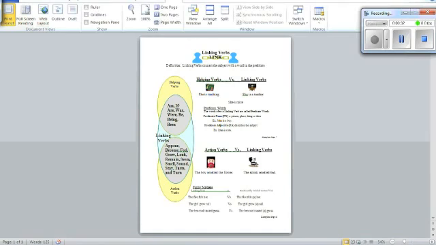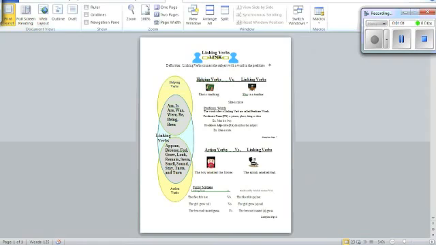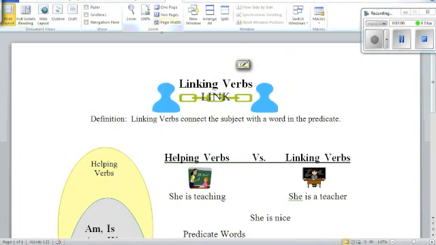This helps you to see that linking verbs don't have their own list. Linking verbs could always be either helping verbs or action verbs. There is not a single word that is always a linking verb. That's why I would say that this lesson, in my opinion, is the hardest of all of the grammar lessons. Yikes. So that means that you should probably be paying close attention. So I'm going to get back and zoom in on this page, and I'm going to introduce linking verbs.